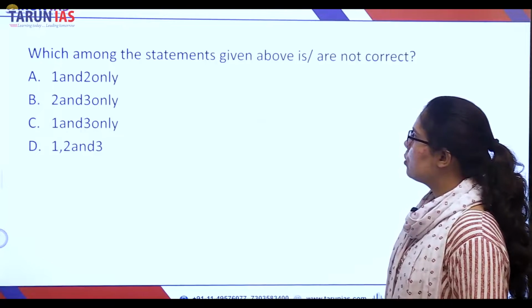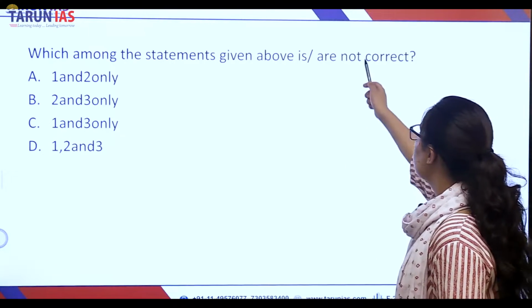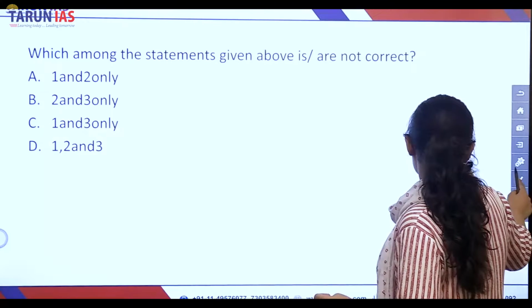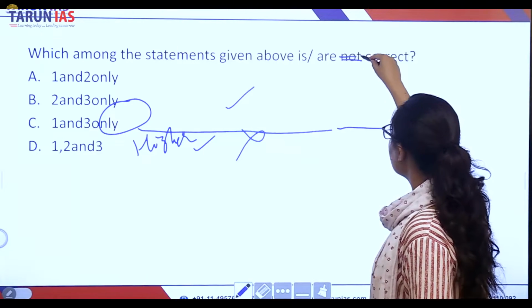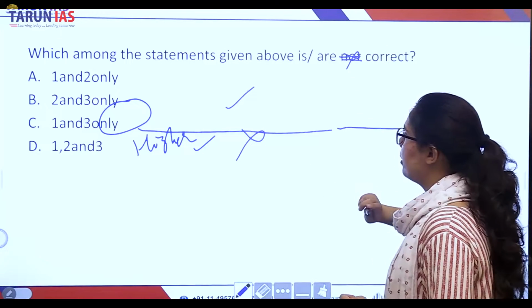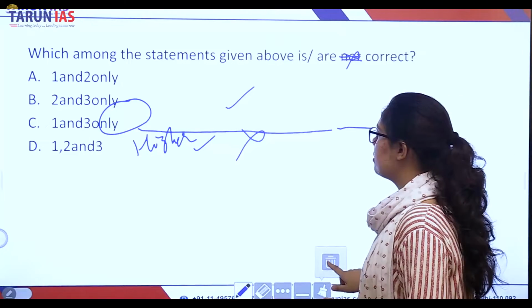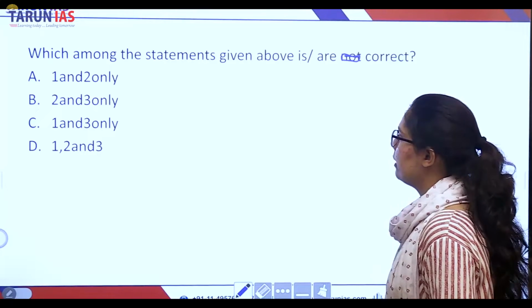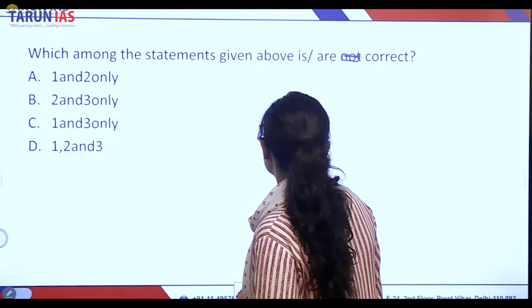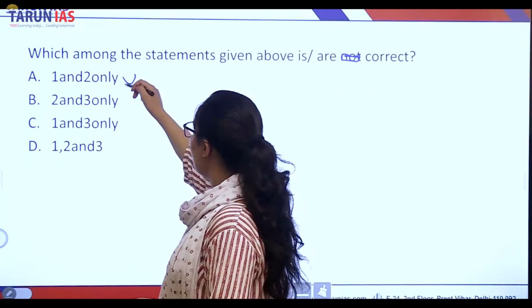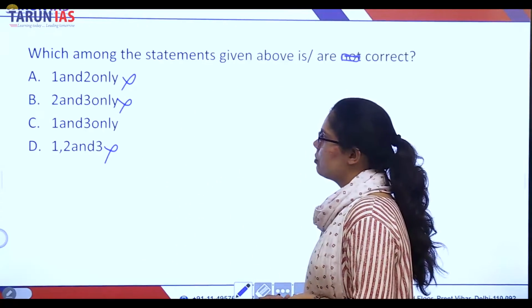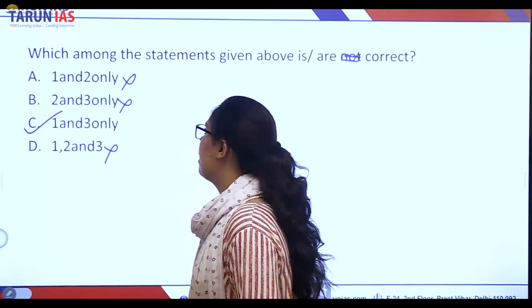Now let's look at the options. Which is the correct statement? So you have to choose the correct statement, because the second statement was the incorrect statement, as it offers higher throughput than the conventional satellite. So C will be our answer.